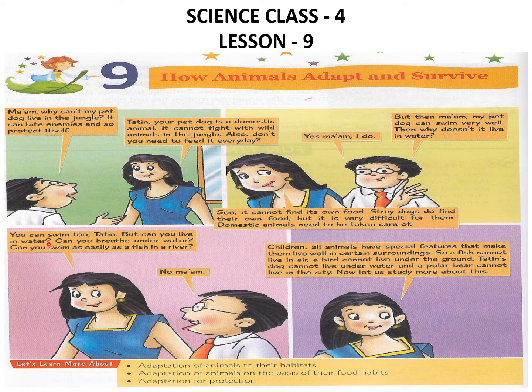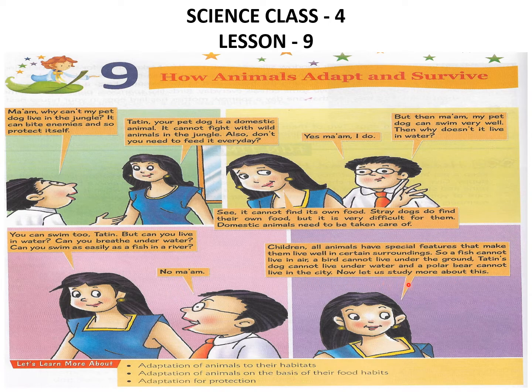Then ma'am is saying, you can swim too, Jatin, but can you live in water? Can you breathe underwater? Can you swim as easily as a fish in a river? No, ma'am. So ma'am is saying, children, all animals have special features that make them live well in certain surroundings. So a fish cannot live in air, a bird cannot live under the ground, Jatin's dog cannot live underwater, and a polar bear cannot live in the city.